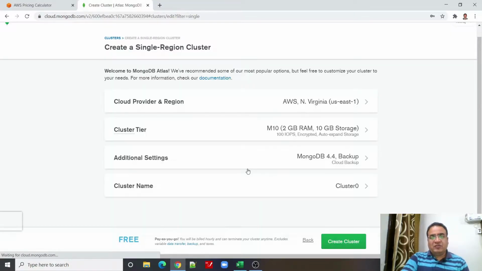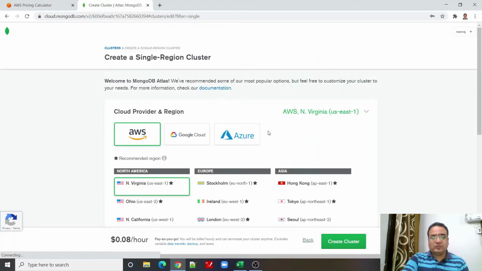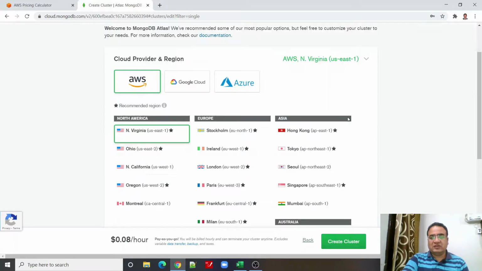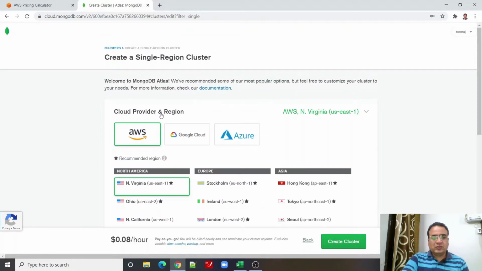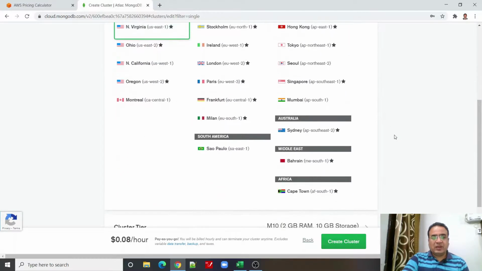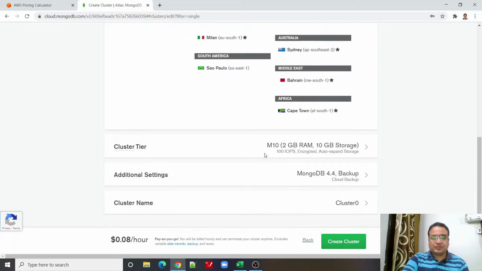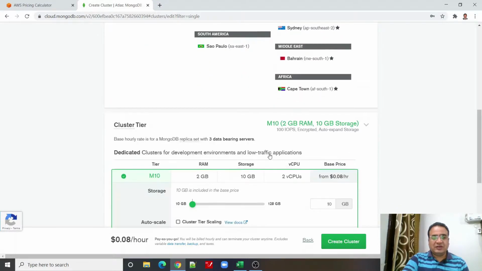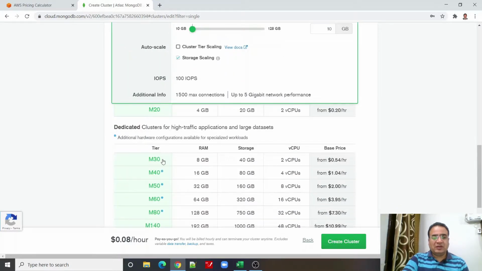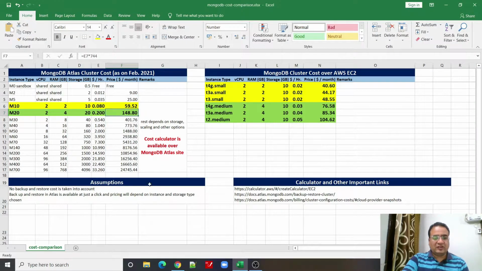The only difference will be the number of options, the options which we are going to choose, right? Here if you look at this, it says cloud provider and region, right? And we can see that, right? And cluster tier, it varies from M10, M30, M700, which are listed in this.